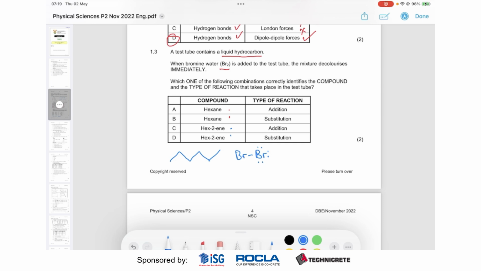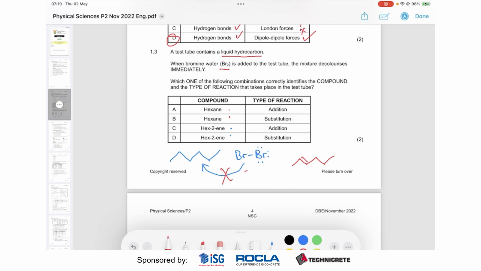It's got nowhere to attack this molecule. There's no way for it to attack. I can even put this in red. There's no way for it to attack. So this reaction is highly unlikely to happen. However, if you have hexene and it's on the second, the double bond is on the second carbon, all of a sudden